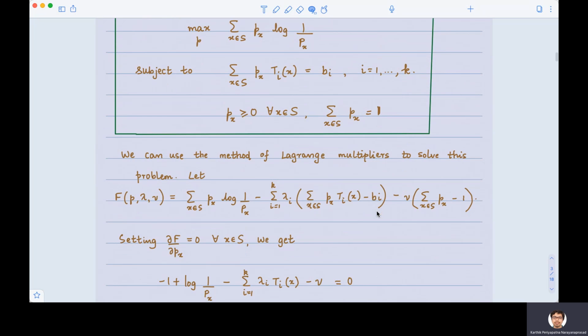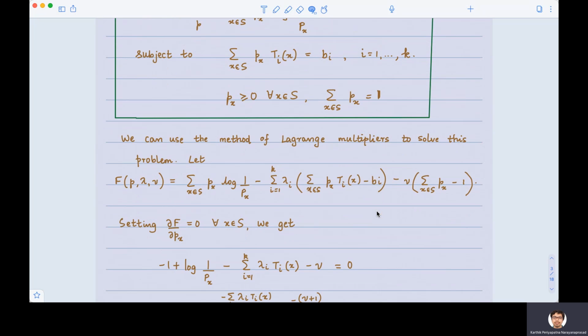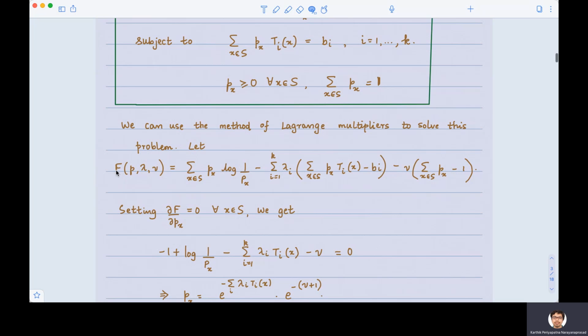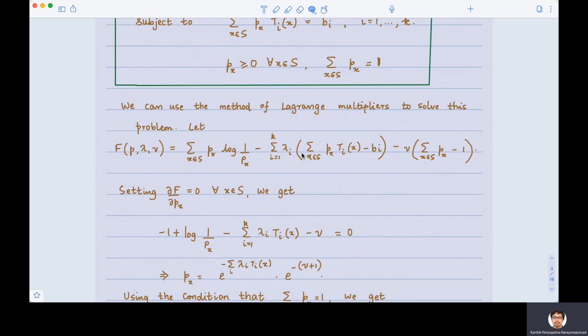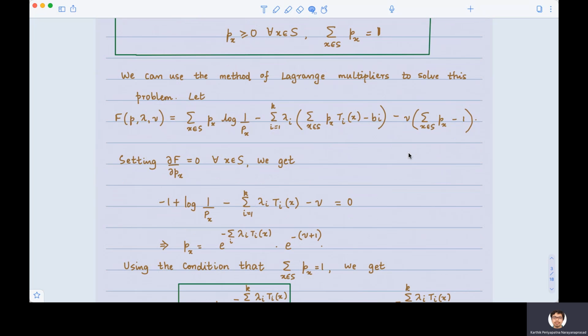Now, one way to solve this problem is to use the method of Lagrange multipliers. So let capital F denote this function here. Notice that I have used certain auxiliary variables, and the method of Lagrange multipliers asks us to set the derivative of this function F with respect to p(x), for each x, to 0.